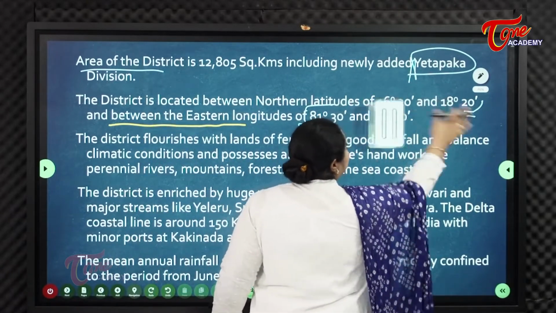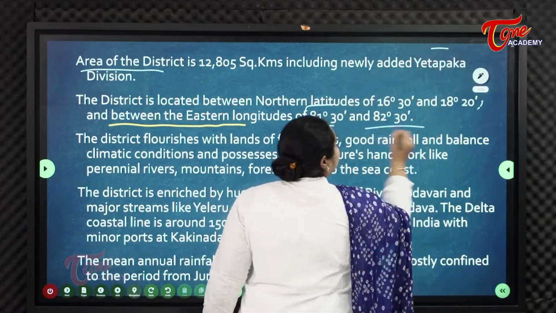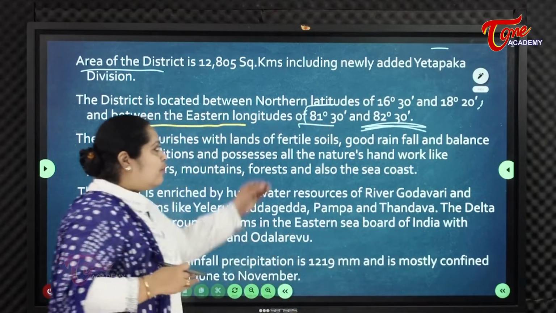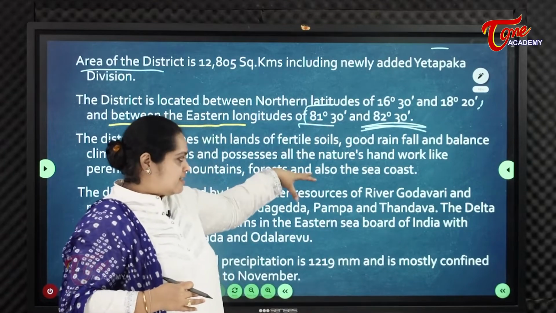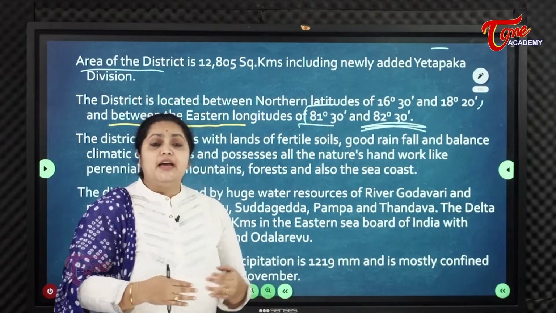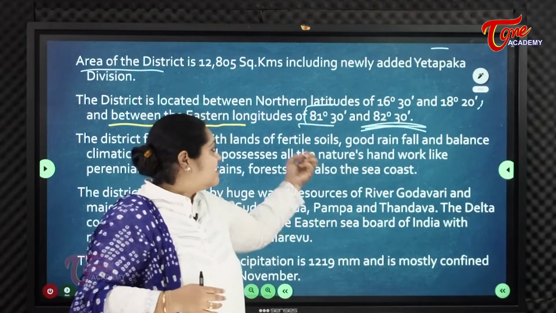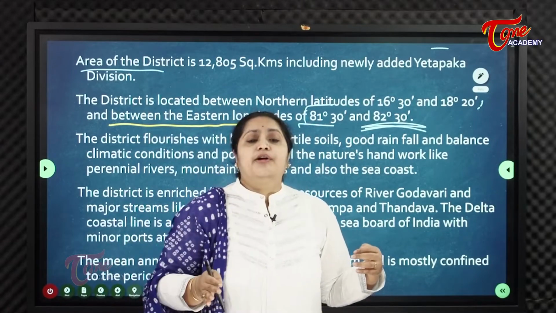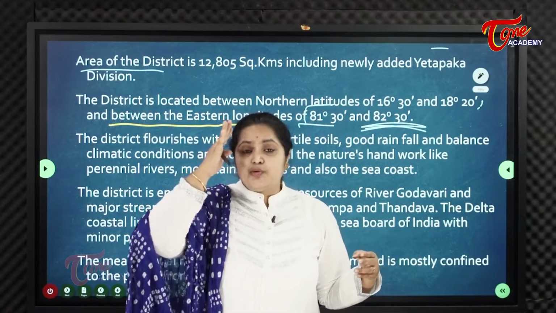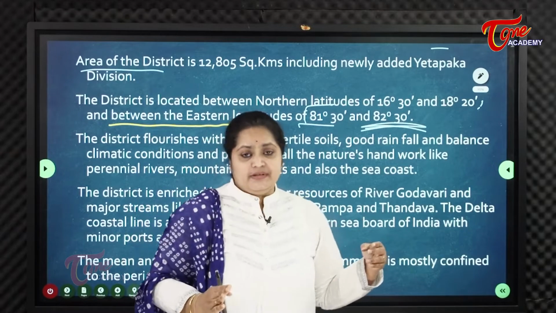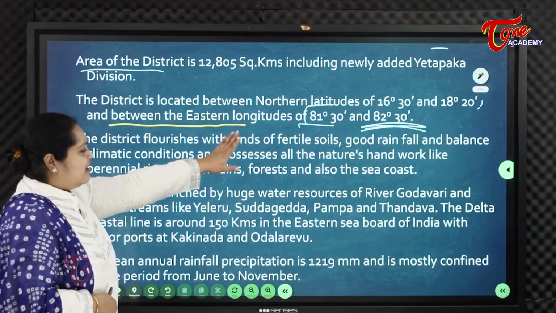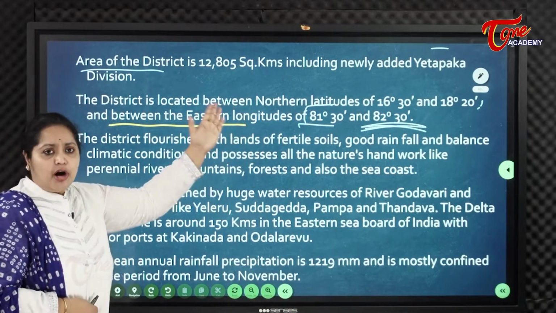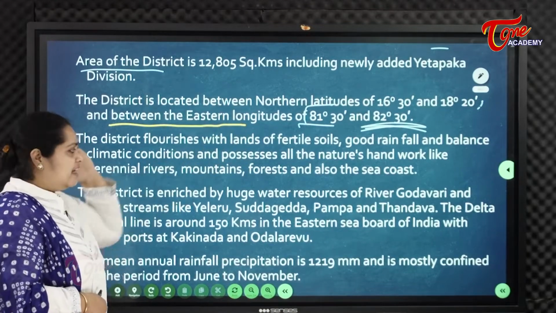We have to know the longitudes which pass through this state and district, especially from which city. This 82.5 degrees east longitude passes through the city of Kakinada. So that is the coordinates of East Godavari district.